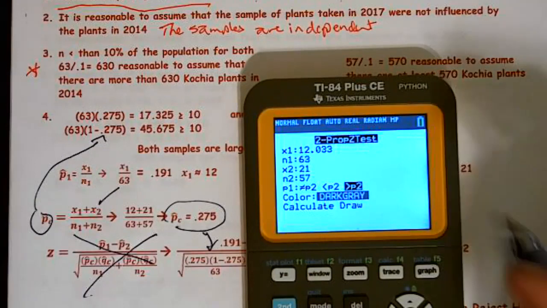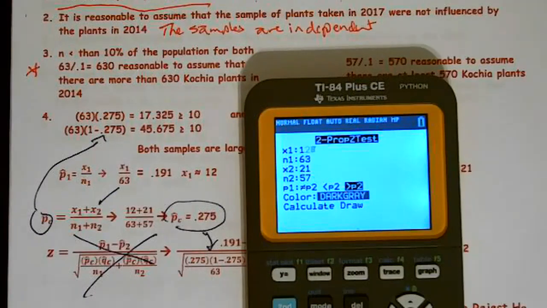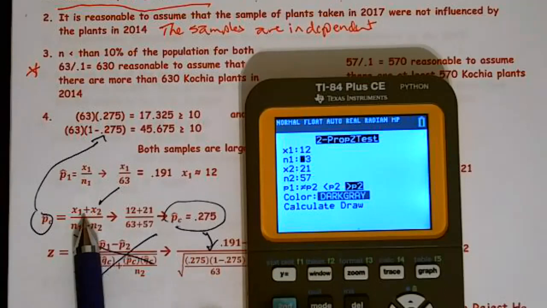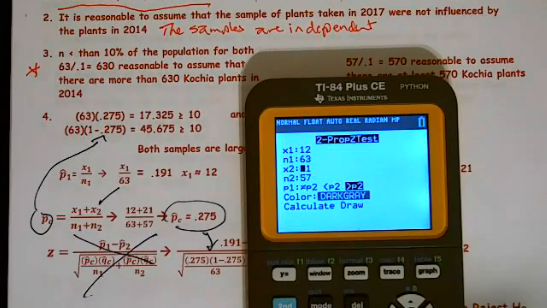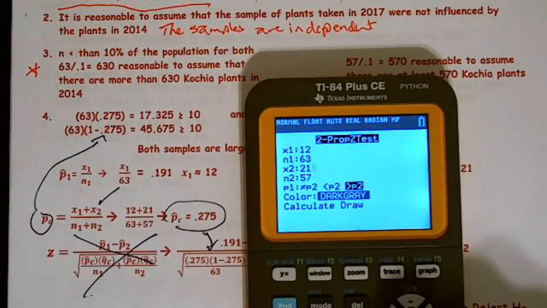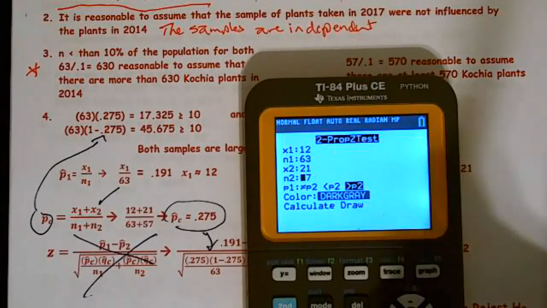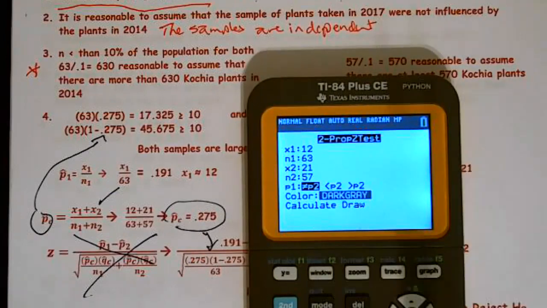Well, I get a decimal, all right? I cannot have a decimal there, so I'm just going to round it to the nearest value, which is 12. And so that's also where my x1 value comes from. The next thing we have to do is for 2017, which is 57 times 0.367. And once again, I get a decimal, so I round that, and I end up with 21. And there's 57. And then we needed a not equal to, because we said there was no difference. It said change, and it didn't give a direction.